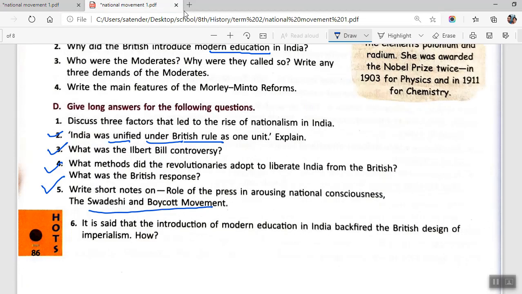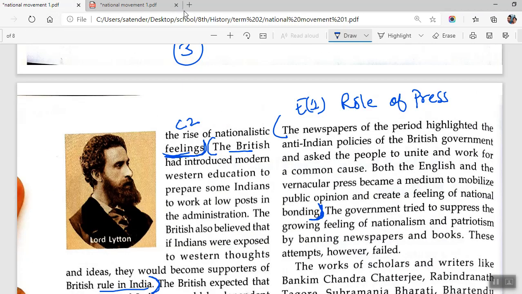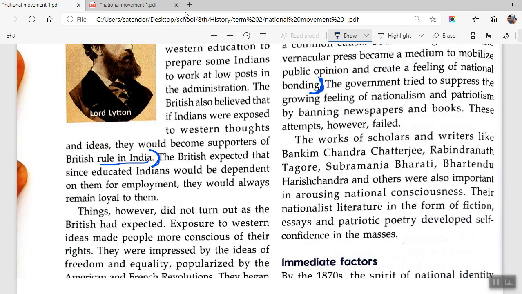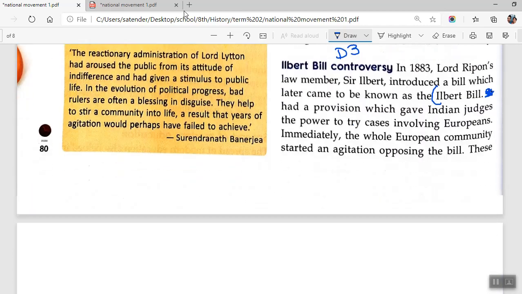Sorry, I think I just put up a wrong numbering. This is D5, and we can just write 1. Okay, so role of press is there, and then Swadeshi and boycott movement. So there is a special paragraph for this one also.